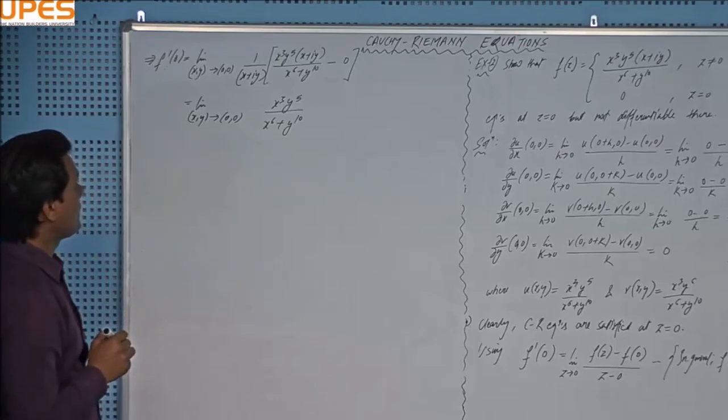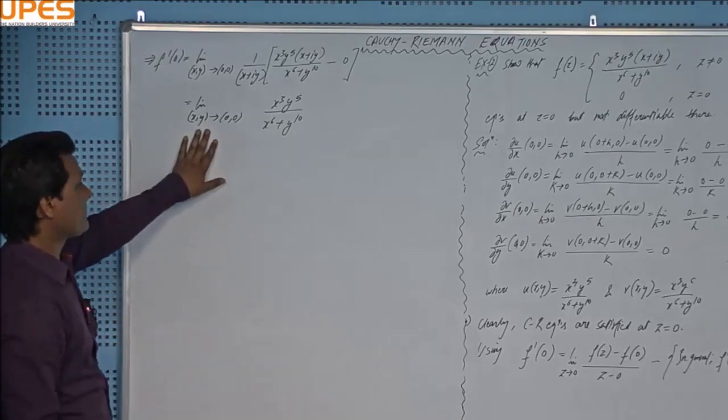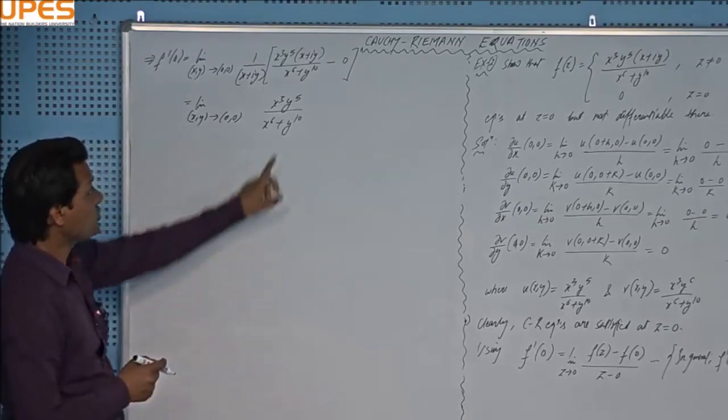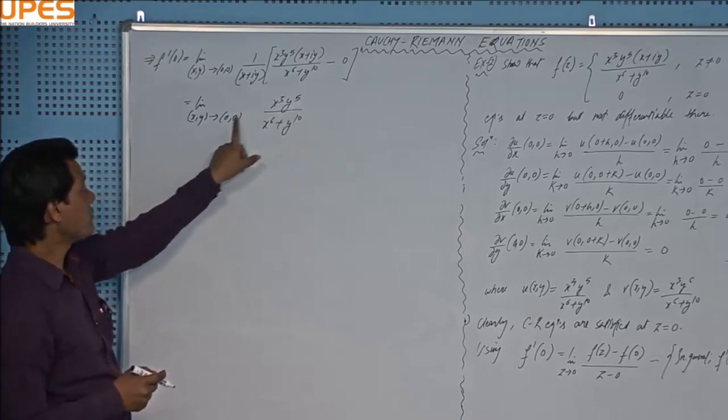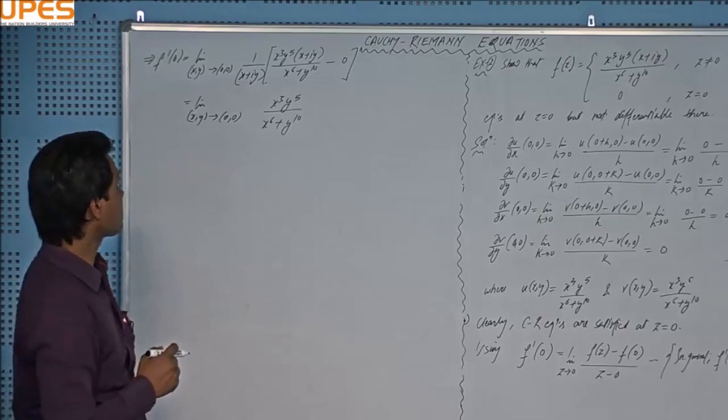And now comes the selection of the curve through the origin. As we have discussed in our last videos on differentiability, we choose different curves passing through the point (0, 0), and we see whether the limit is unique or not, right?